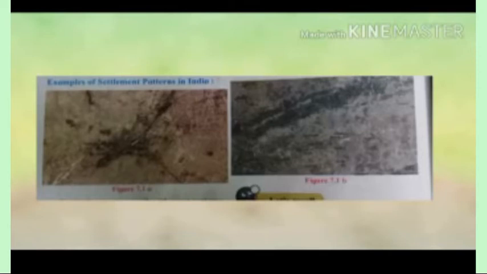That means hilly regions, mountainous regions, or forest lands. In these types of regions we can see dispersed or scattered settlements.